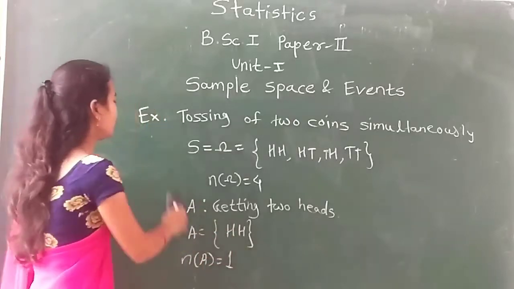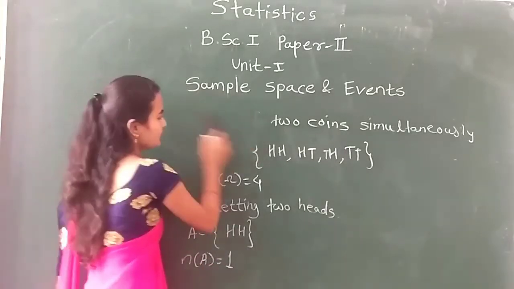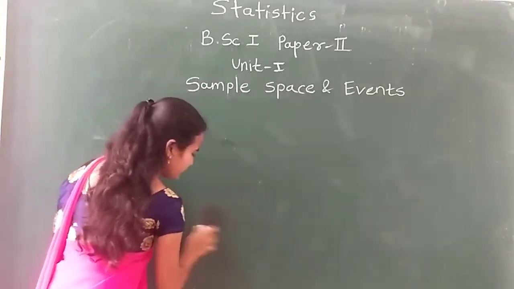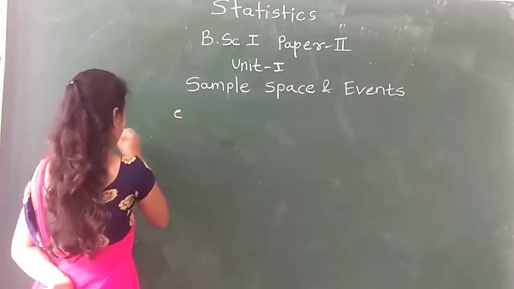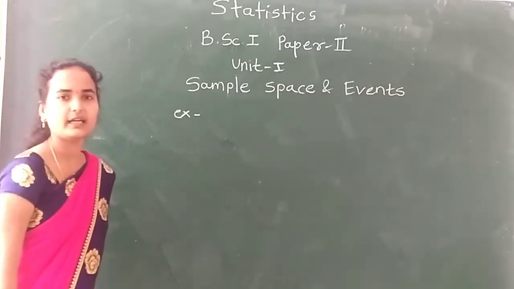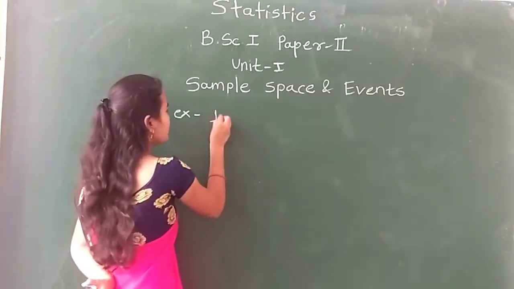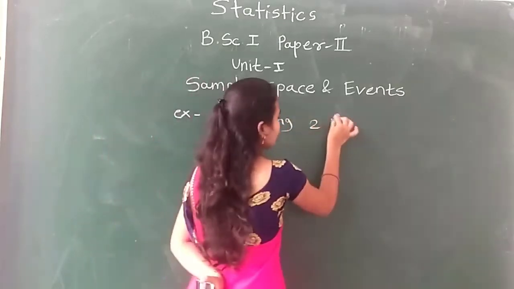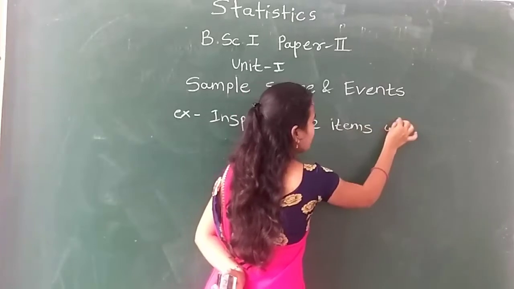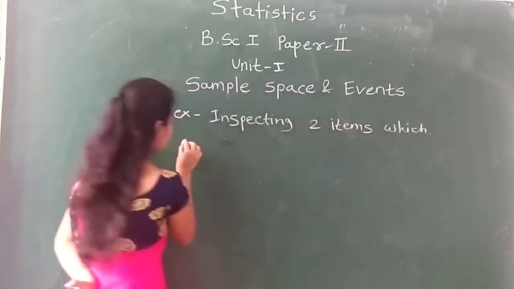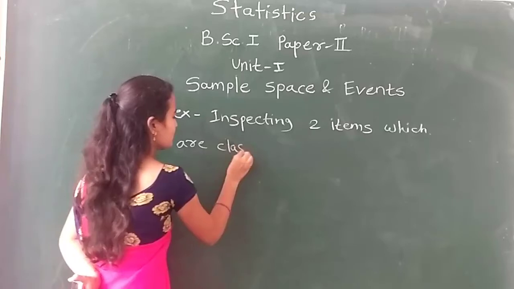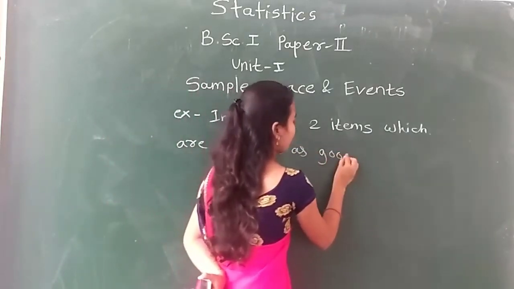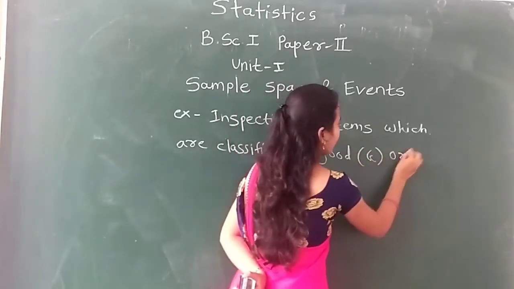Now see another example for simple event. My random experiment is inspecting two items which are classified as good or bad.